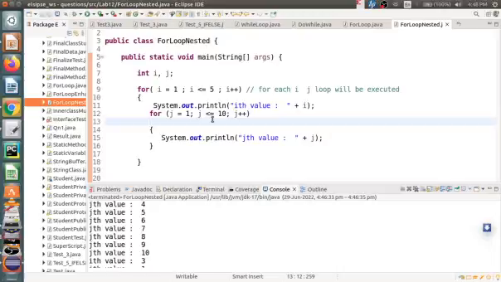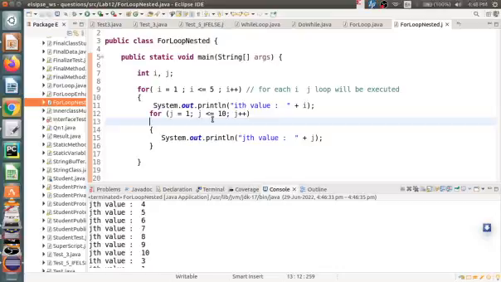We have seen today the while loop, do while loop, and for loop, the simple while, do while, and for loop, and then the nested for loop and nested while loop. Similar things can be done with a do while loop also. That loop can also be nested.